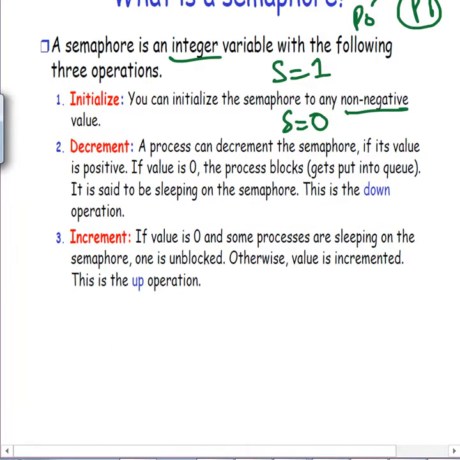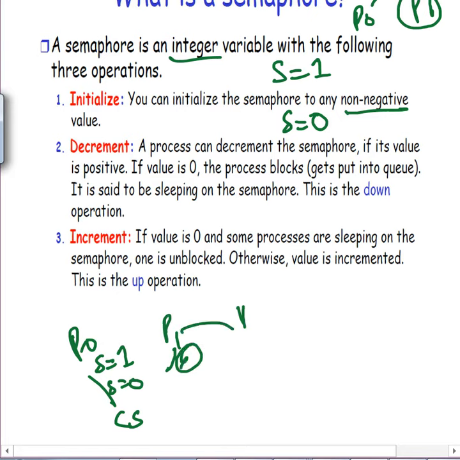That's the main difference between the other algorithms and this one. Now P0 is accessing the critical section. How? Because S was initially 1, it decremented it to make it 0. Now P1 comes in, it sees that S is 0, so it can't decrement it. So it is not in a busy while loop, rather it goes and sleeps in a queue.